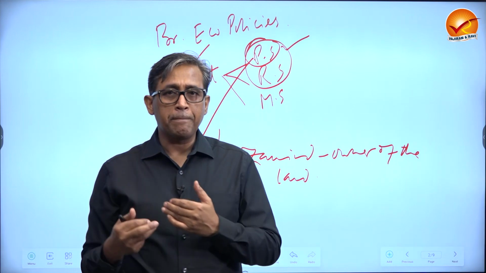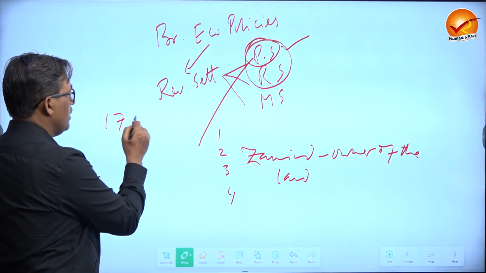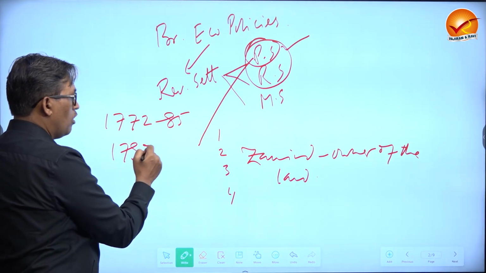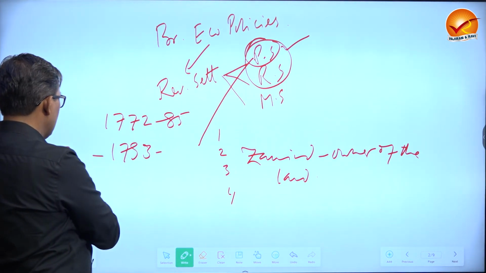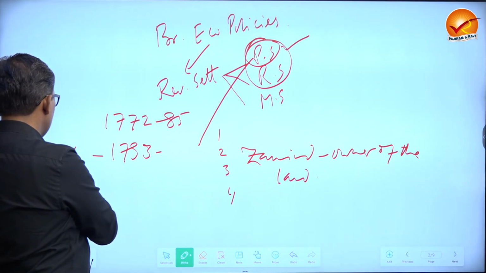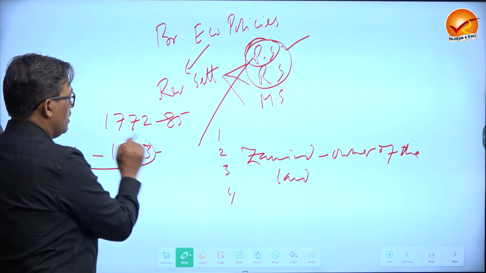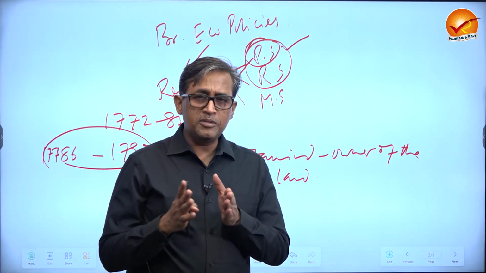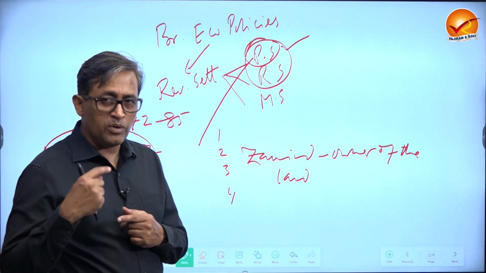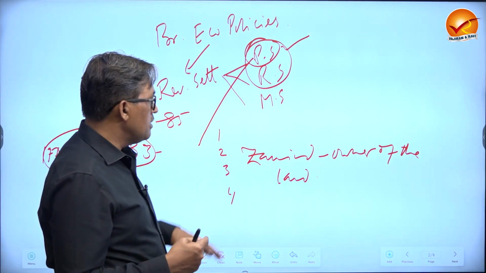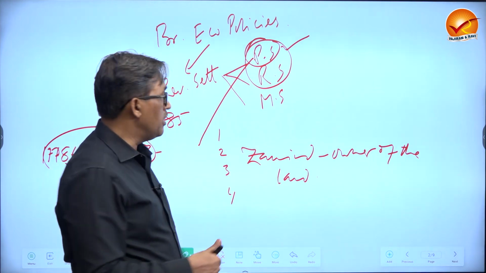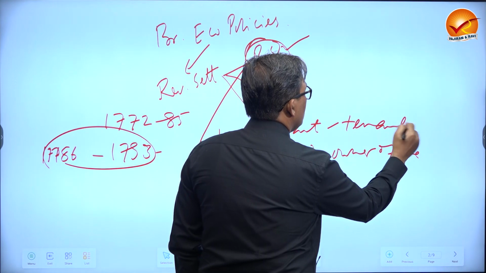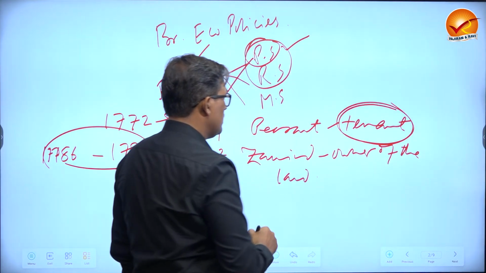Now, when the British came, and during Warren Hastings' period, that is 1772 to 85, and then Lord Cornwallis' period from 1786 to 1793, the debate started on who the owners were. Now, Lord Cornwallis believed the zamindars were owners, which was his mistake, and they started treating them as owners, and peasants were reduced to tenants on their own land.